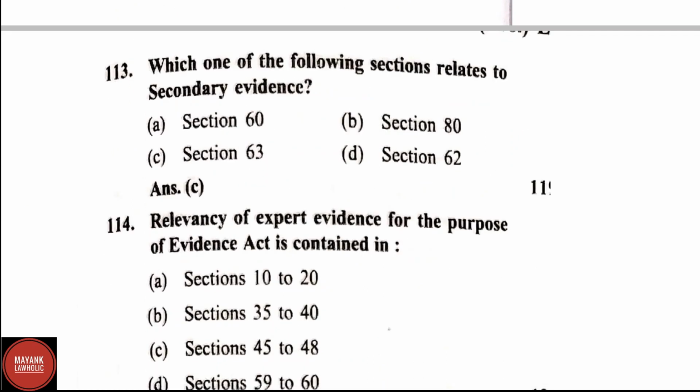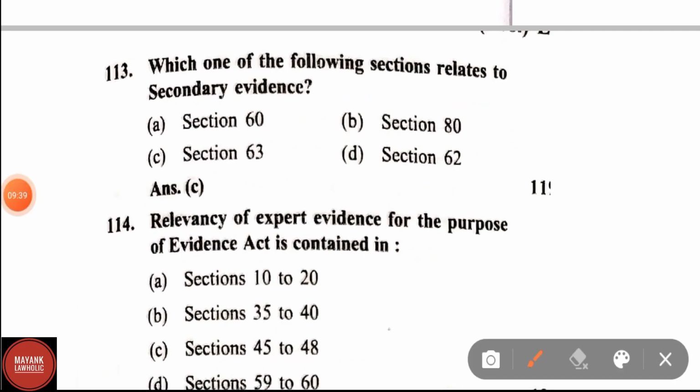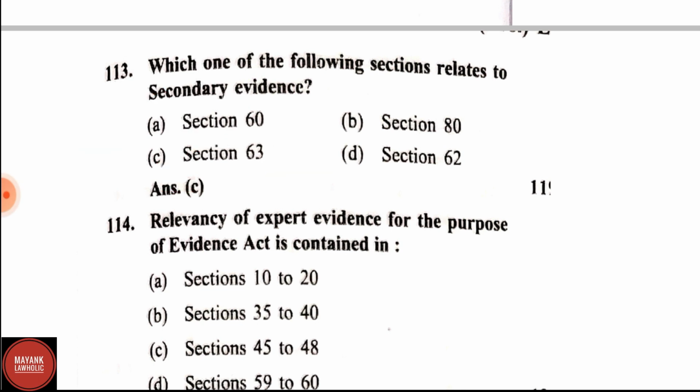Question number 130. Which of the following section relates to secondary evidence? Options are section 60, section 80, section 63, section 62. Secondary evidence is related to section 63.